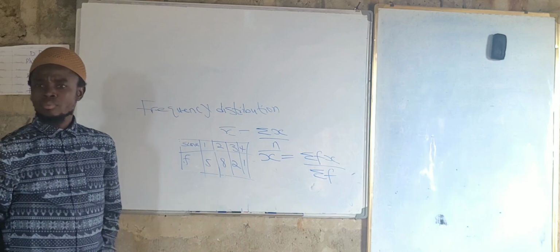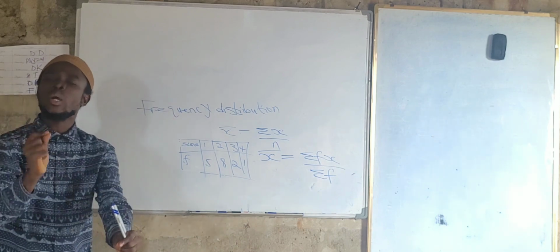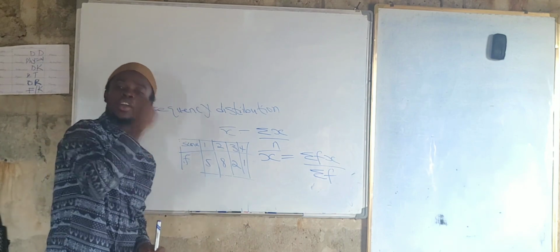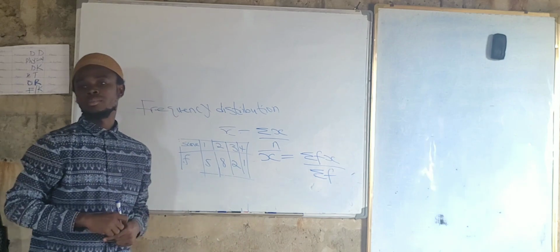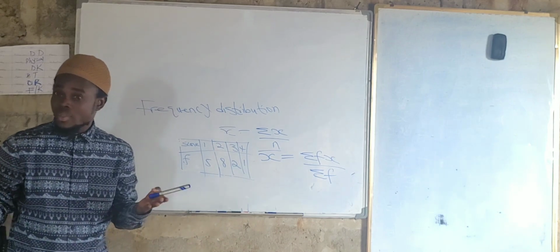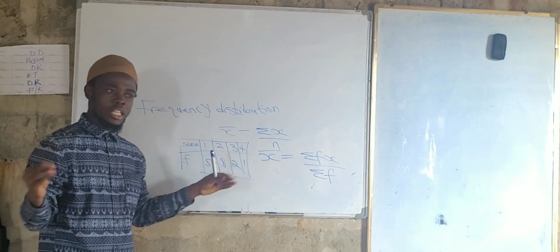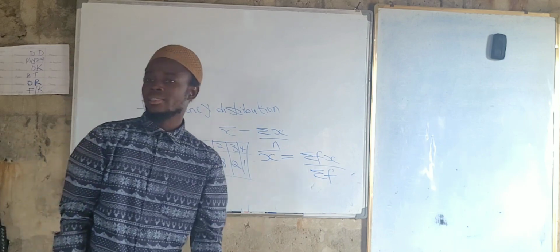Are we okay here? Yes, sir. So the mode is what? It is the value with the highest frequency. The highest frequency in our frequency distribution is called the mode. But for a non-frequency distribution, you look at the number that appears the most. It's called the mode, right? Yes, sir. Copy this down.